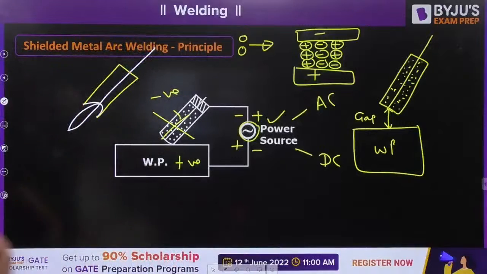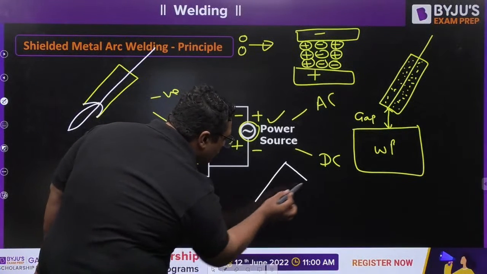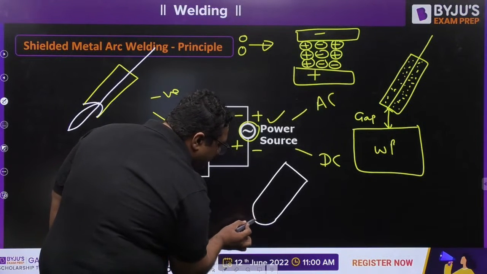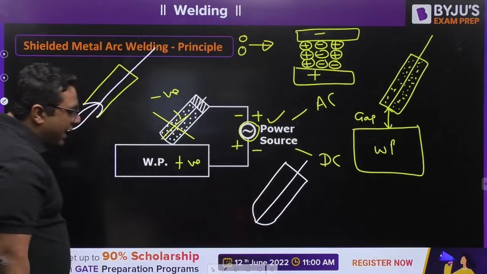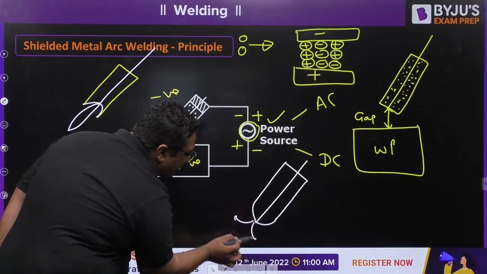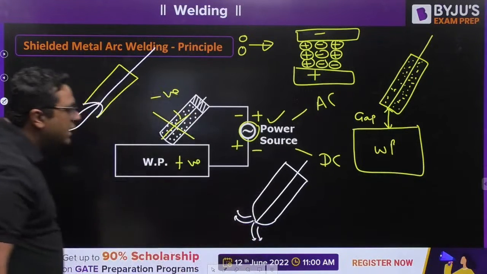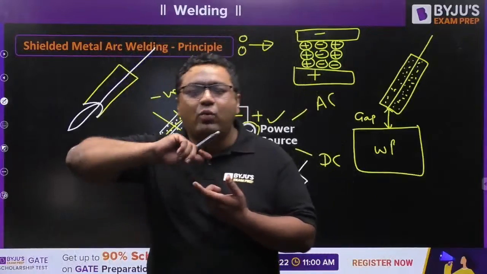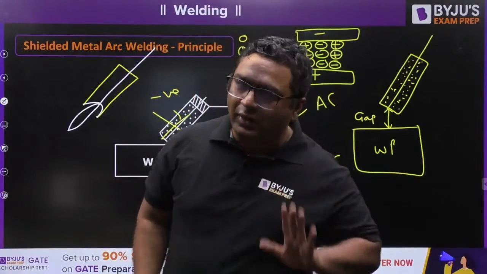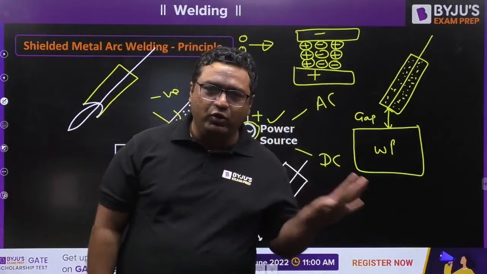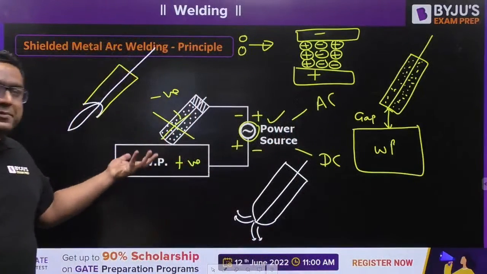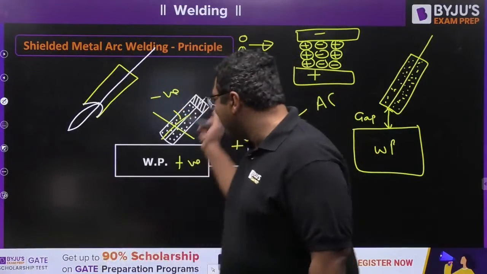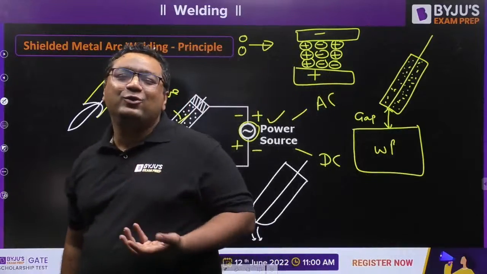If, on the other hand, the flux melts first, or the electrode wire melts last, then this kind of diagram would result. In that case, there are chances of divergence of the spark and welding will not happen. So my dear, that is why we make the combination in such a way that the electrode wire must melt first. Okay, that is the concept I wanted to give you. It is not by mistake; I am making the diagram wrong for all the welding processes, and then correcting it by giving you the explanation.